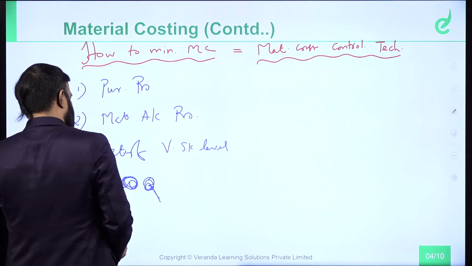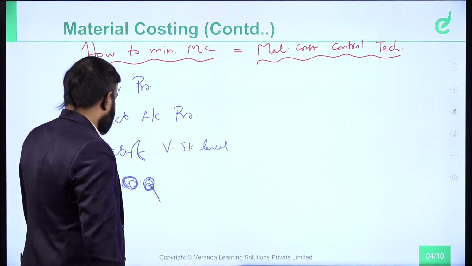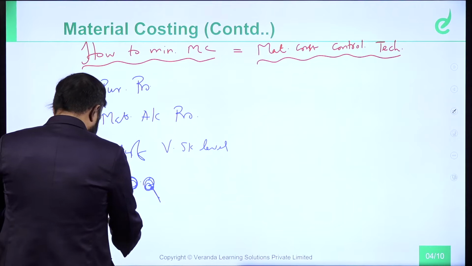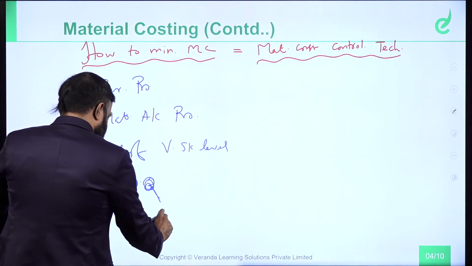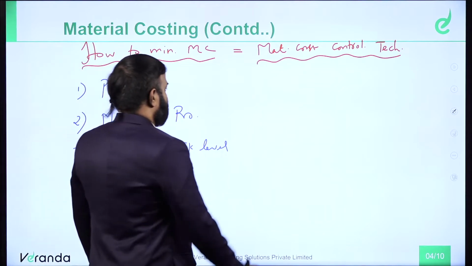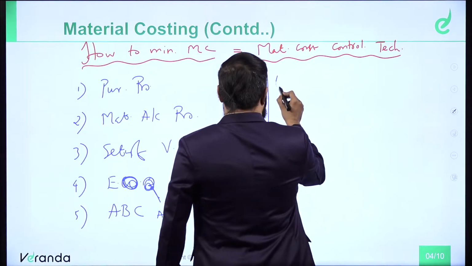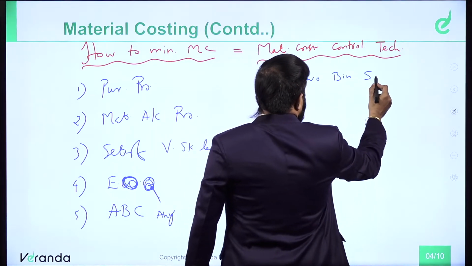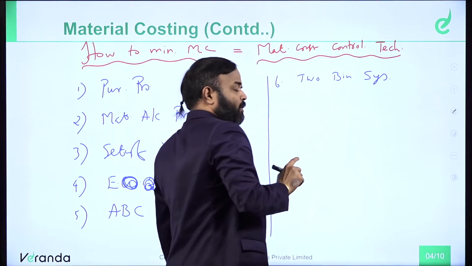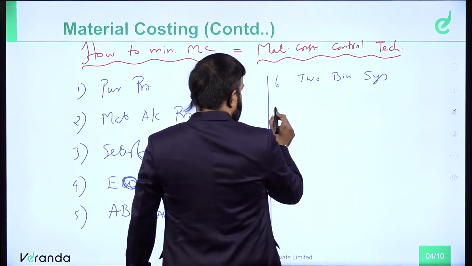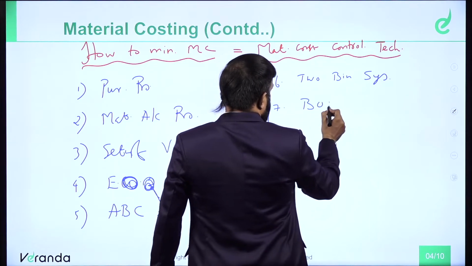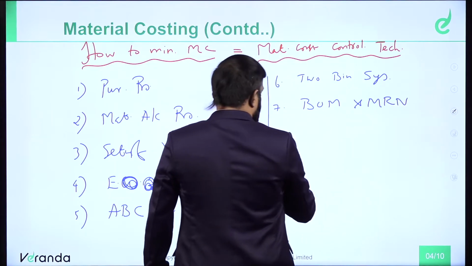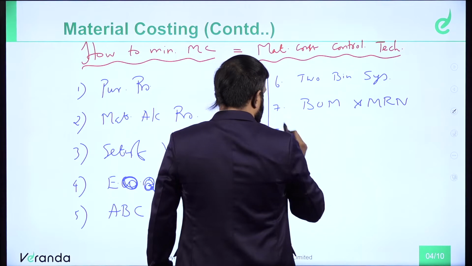Economic ordering quantity, EOQ. ABC analysis. Two-bin system. Bill of material and material requisition note.